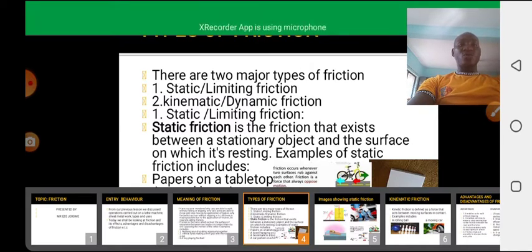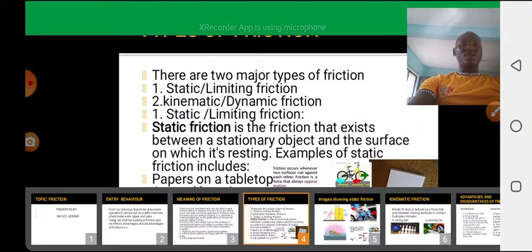Let's now go to number one, which is the static or limiting friction. We say static friction is that friction that exists between a stationary body or object and the surface on which it's resting. We have various examples as we can see on the screen. When a bicycle is parked on a spot, that is an example of static friction. When a book is lying on a table is another example of static friction.